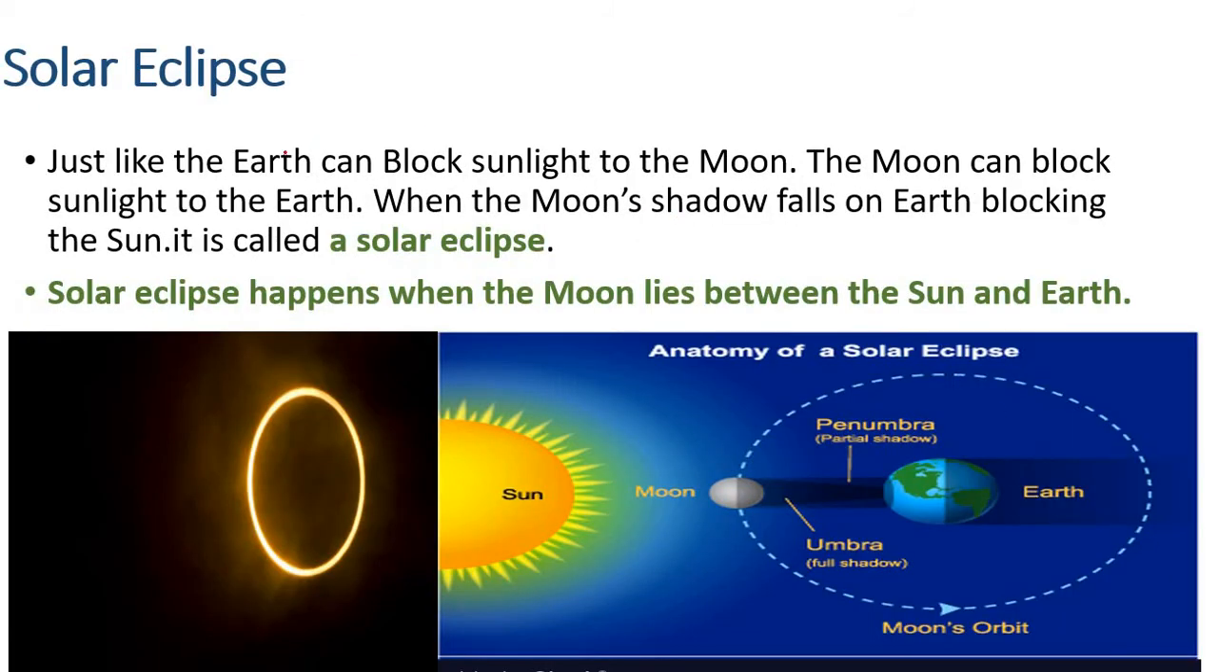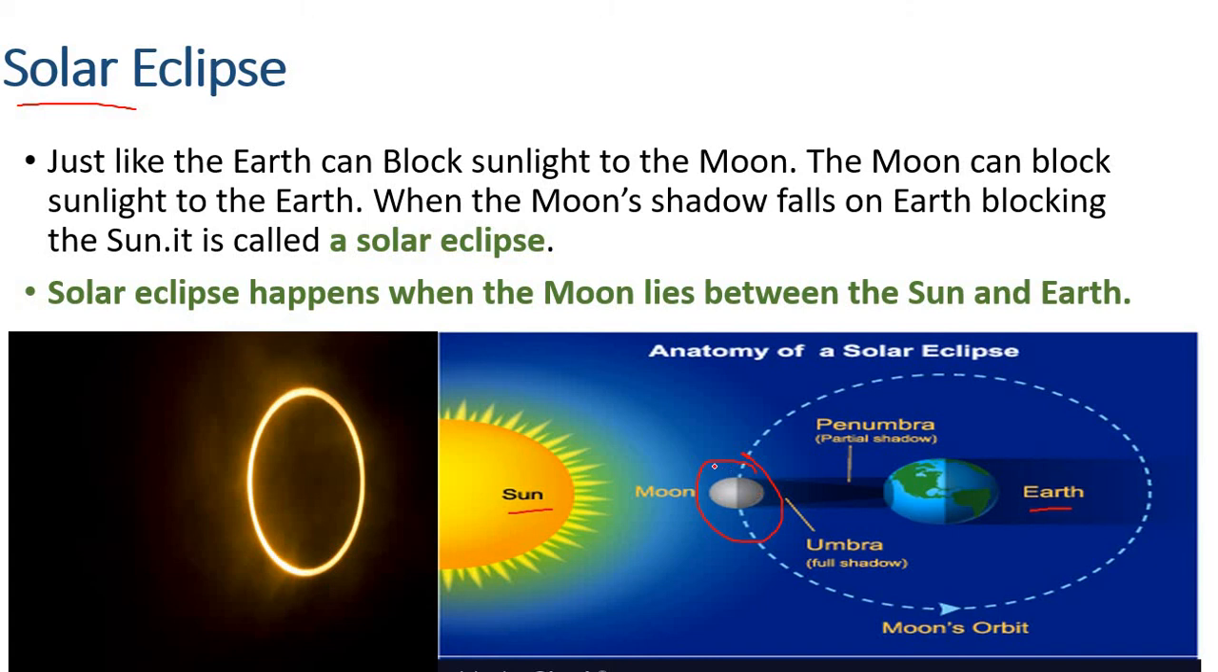Okay, the next type is solar eclipse. In this case, the light of the sun itself disappears. So how does it happen? This shape, you can see it here. It looks like a ring of fire. This is sun actually. So how does it happen? While moon is orbiting around Earth, it can be in this picture here. This is the moon, and it's lying between Earth and sun. So it will block the sunlight from reaching Earth.